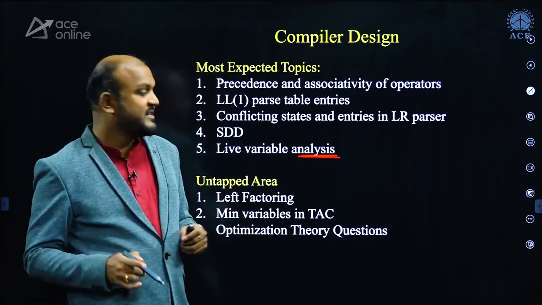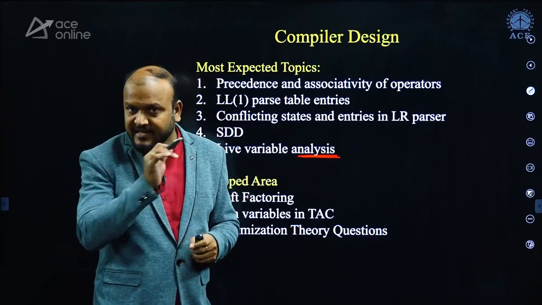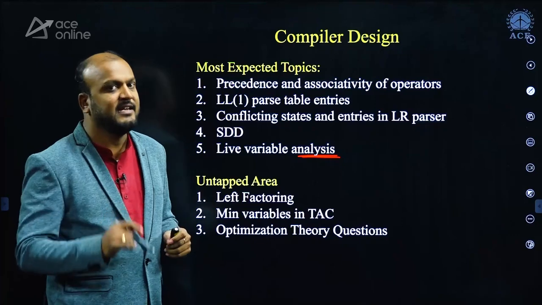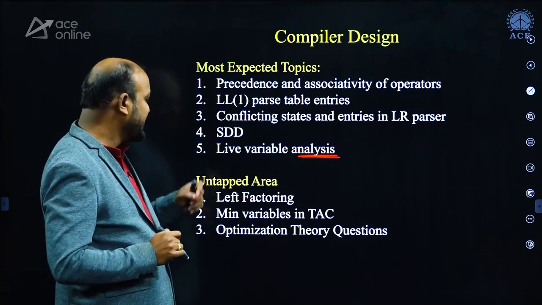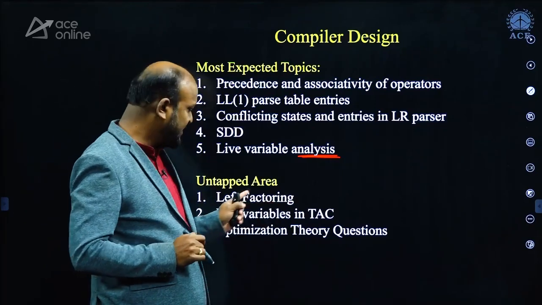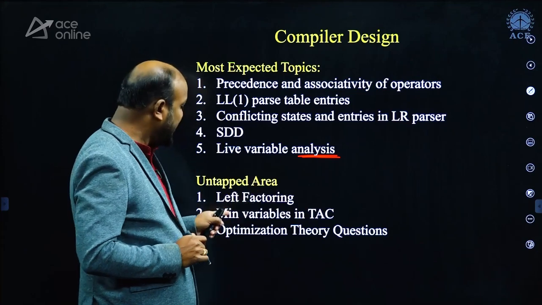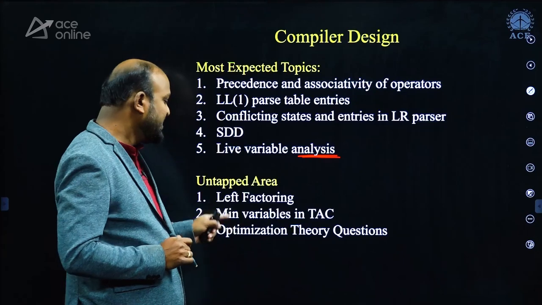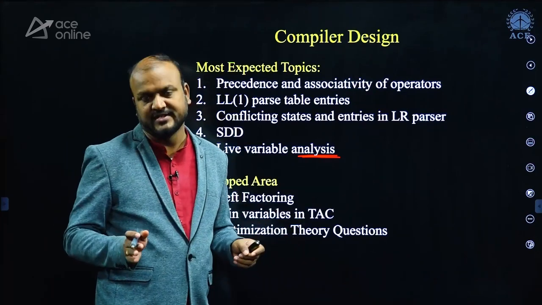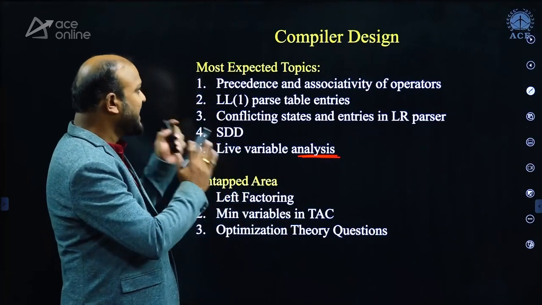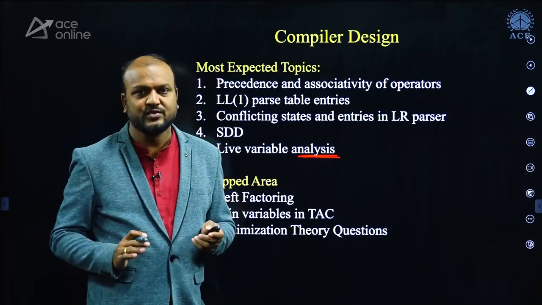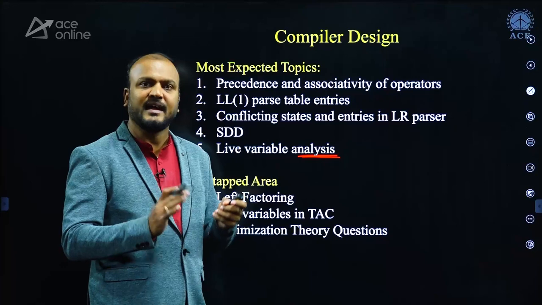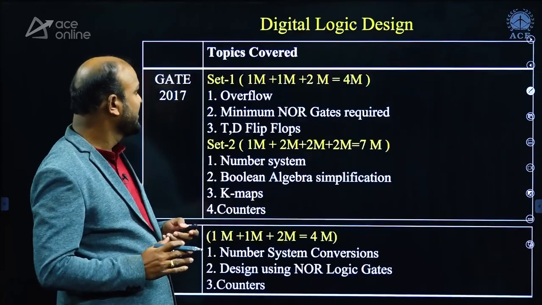From 2021 onwards, the live variable analysis topic was introduced. And from this topic, you can definitely expect a 1 or 2 marks question. And the untapped areas are left factoring. So far, no question has been given on left factoring. And how many variables are needed, that is, the minimum variables needed in 3 address code, and optimization, some theoretical questions for 1 mark. These are the expected topics along with the topics I have shown, and these are some of the untapped areas. But focus on untapped areas also.